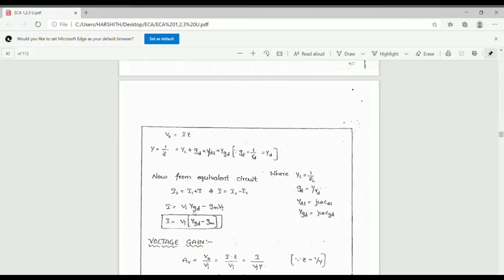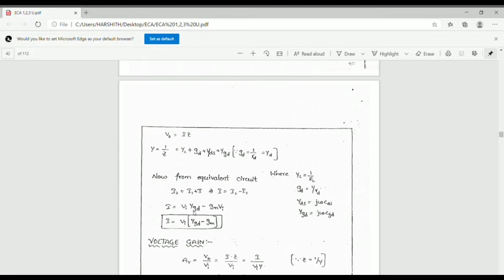Both currents are added. VI is common between these two, so the current is VI into minus GM plus YGD.